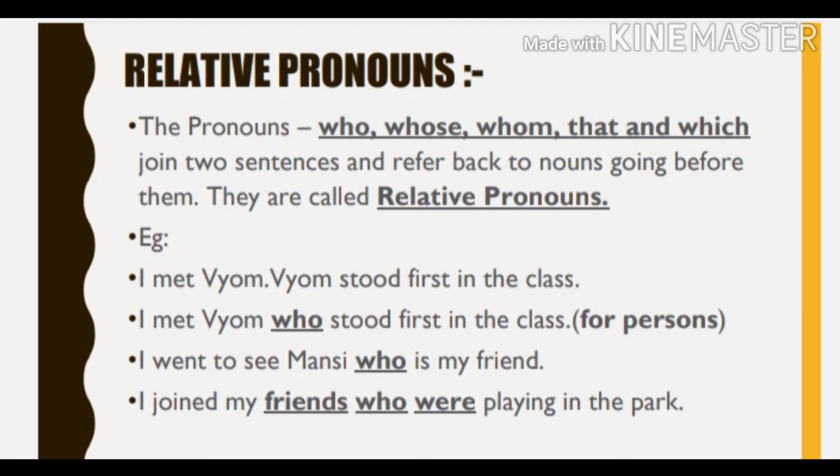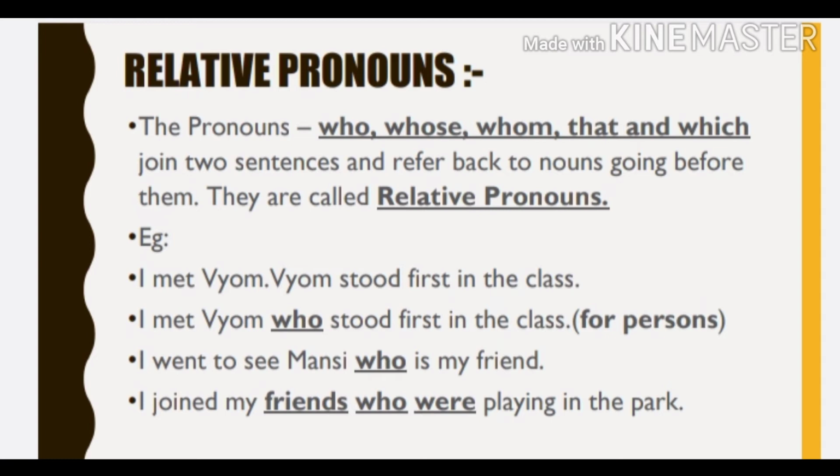Let me give you some more examples. I went to see Mansi, who is my friend. Mansi here is a person, singular. Next example. I joined my friends who were playing in the park. Here friends is plural, that's why we have used were.